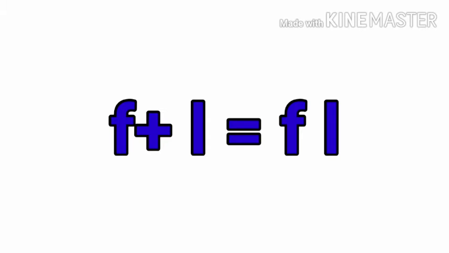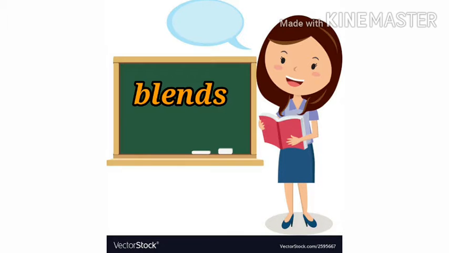F plus L, FLA. So when two consonants are mixed up, when two consonants are blended, we get a single sound and it is pronounced exactly like this. F plus L, FLA. You know, children, there are many words that start with FLA.